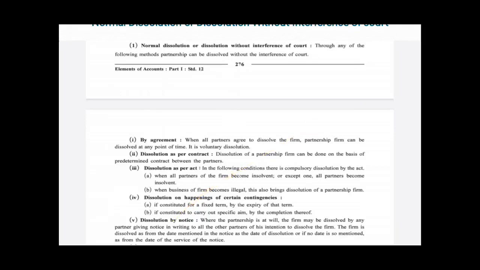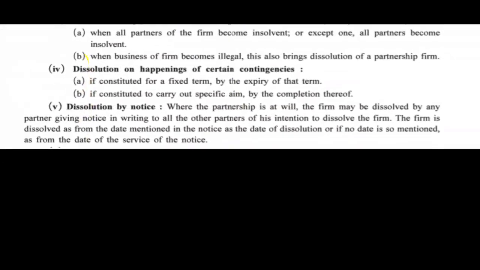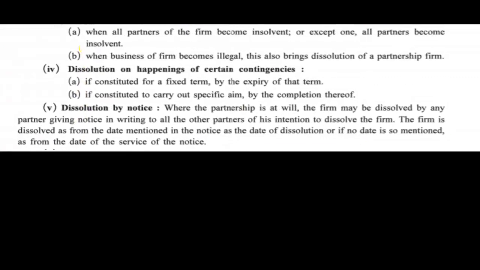The next point is dissolution by notice. Dissolution by notice is where the partnership is at will. The firm may be dissolved by a partner giving notice in writing to all the partners of his intention to dissolve the firm.